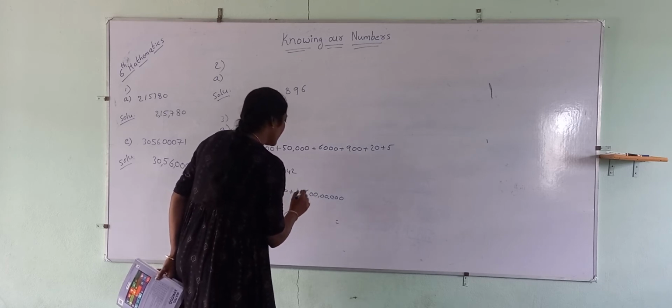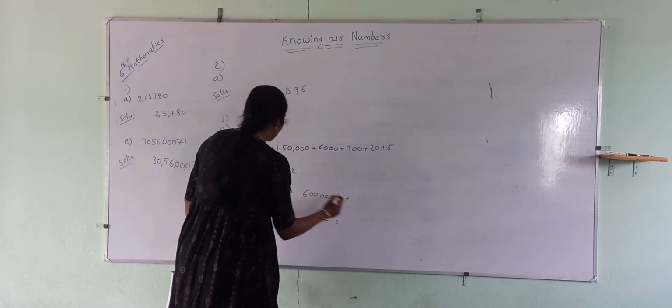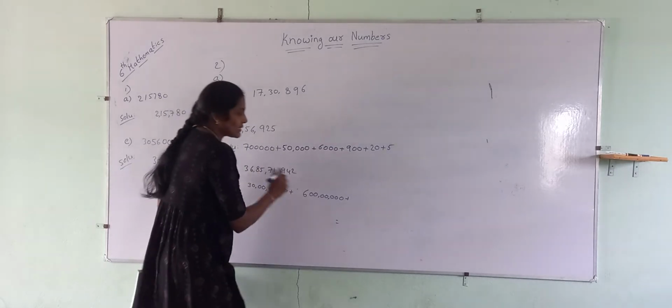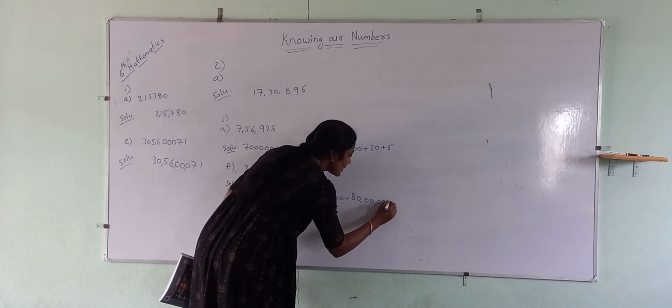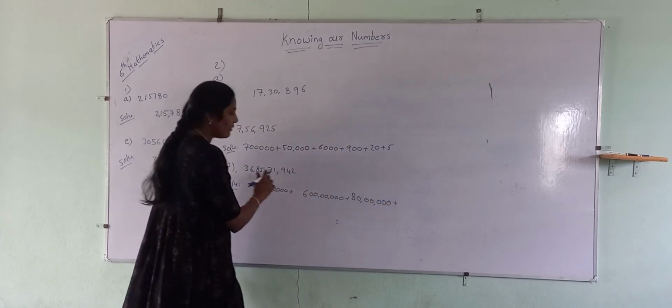Just 6 crores. Okay. Then 80 lakhs, 80 lakhs plus 5 lakhs.